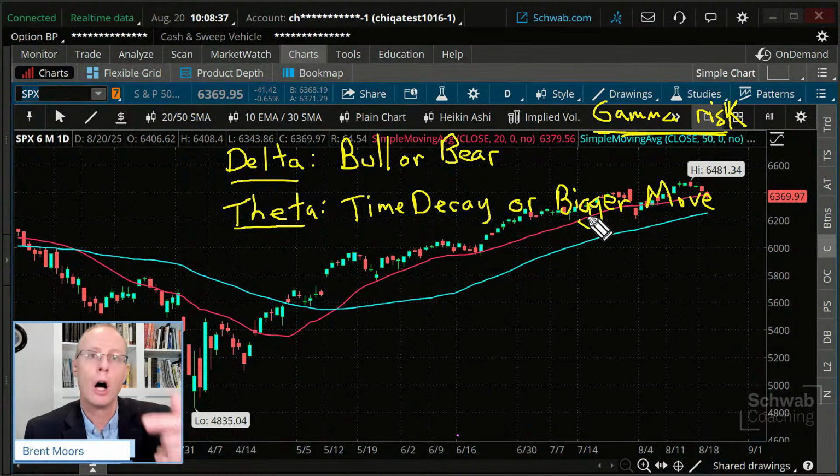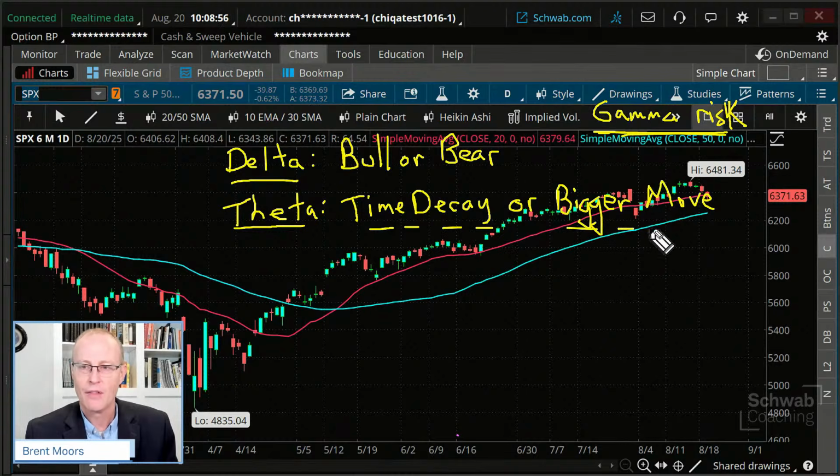I could do a long call if I'm bullish instead of that short put. And you know what? Time decay is going to work against me in that scenario, but there's potential for much bigger gains on that trade. So sometimes it's a choice of whether you want positive time decay or a trade that takes advantage of a bigger move.